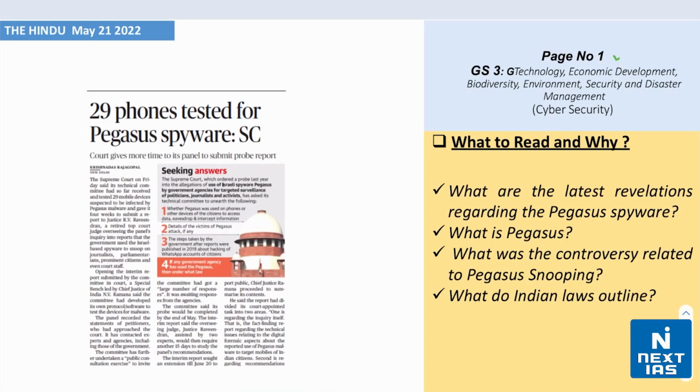Take a look on page number 1. We start with a discussion of headlines relevant to General Studies Paper 3. From the topic of cybersecurity, you find this headline which says 29 phones tested for Pegasus spyware, says the Supreme Court. Now, understand what are the latest revelations regarding the Pegasus spyware, also what is Pegasus actually, and what was the controversy related to Pegasus snooping, and what do Indian laws outline about the same.